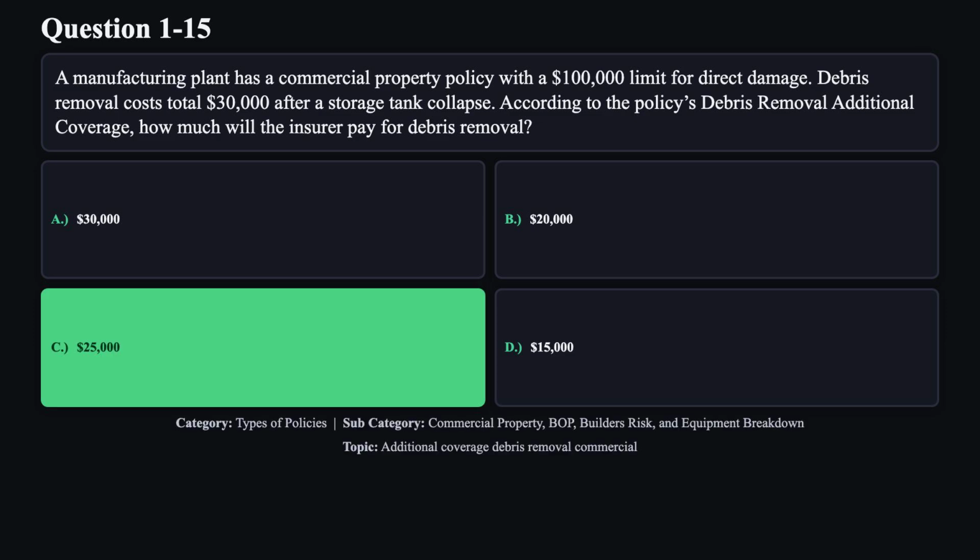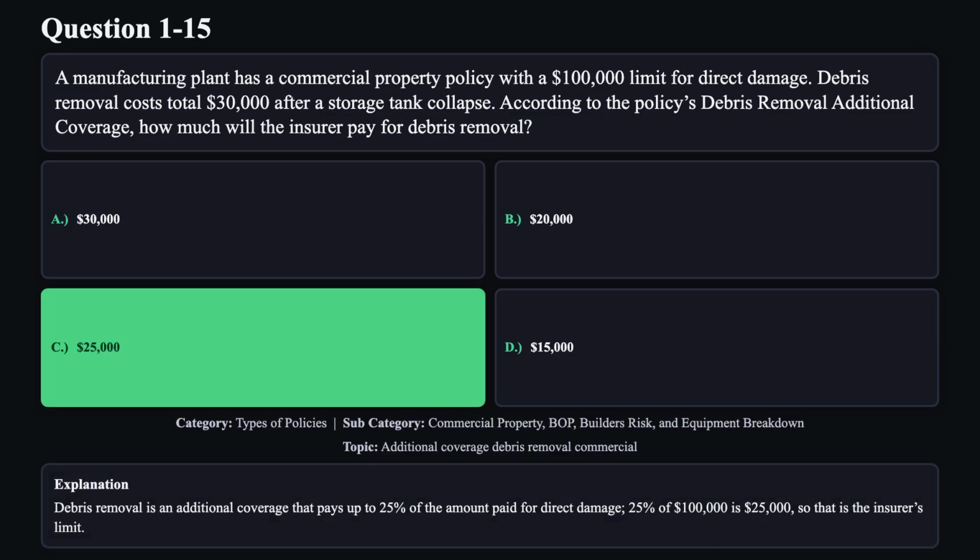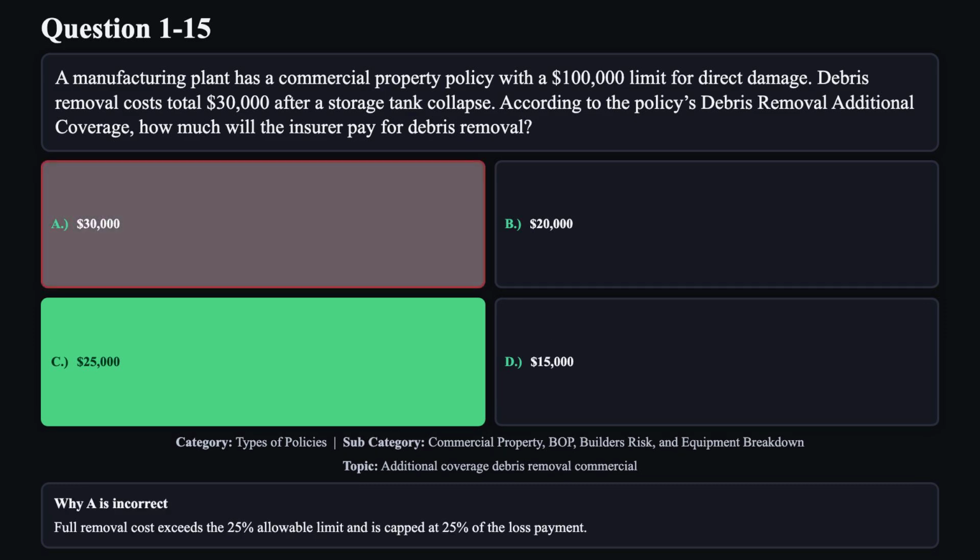The correct answer is C. Debris removal is an additional coverage that pays up to 25% of the amount paid for direct damage. 25% of $100,000 is $25,000, so that is the insurer's limit. Reason A is not correct. Full removal cost exceeds the 25% allowable limit and is capped at 25% of the loss payment.